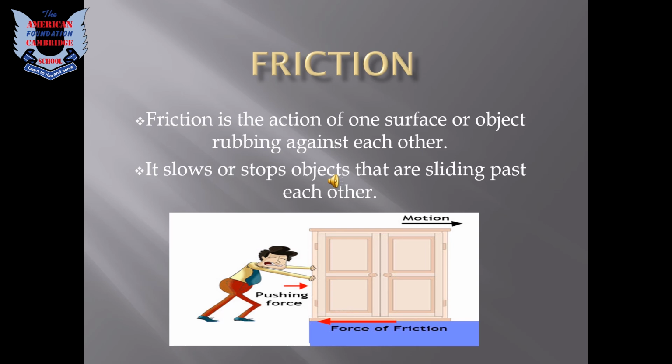Just think about it. You are in your room and you have carpet in your room, and you are trying to drag a cupboard. It will be very difficult for you because the surface of a carpet is very rough. And then take the example that there are tiles or marble on your floors. You will not face as much difficulty as you were facing on the carpet. So the rougher the surface is, the more difficult it will be for you to slide an object. The more will be the resistance. Okay, the more will be the friction. Or the smoother the surface is, the less the friction will be. Okay.